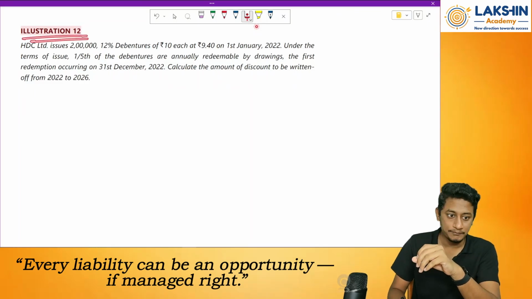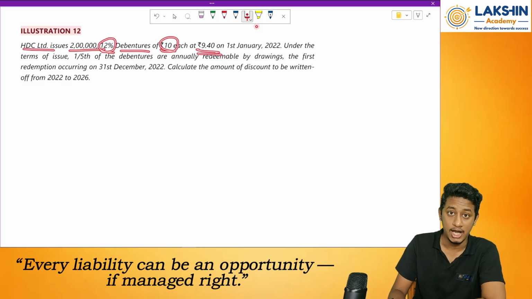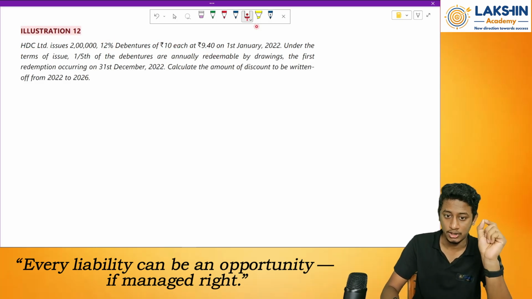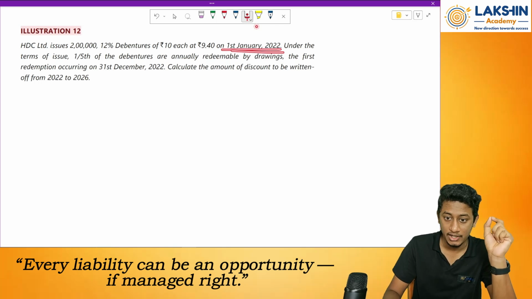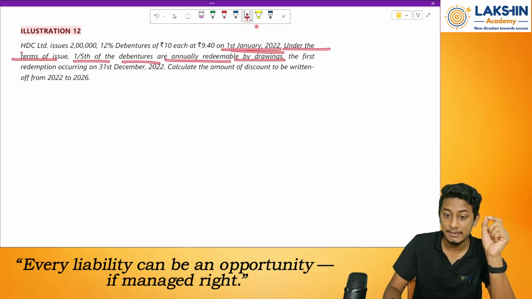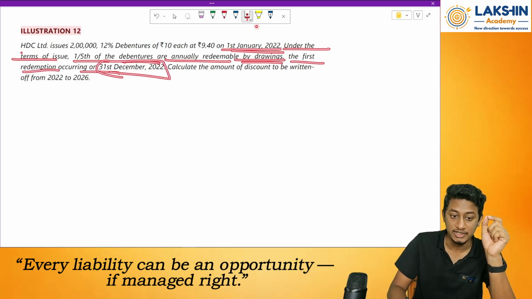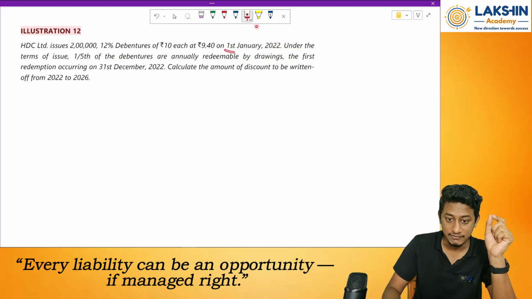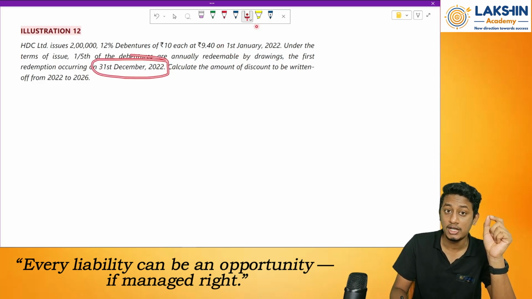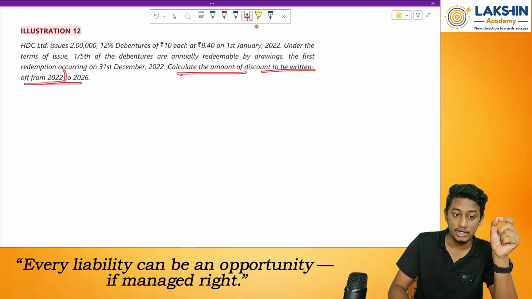So illustration number 12. HDC Limited issued 2 lakh debentures, 12% debentures of rupees 10 each at rupees 9.4. Again, the debentures are issued at what? Discount. On 1st of January 2022. Under the terms of issue, 1/5 of the debentures are annually redeemed by drawings. The first redemption is occurring on 31st of December 2022. See, the debentures were issued in January 2022. The first redemption is done on what? 31st of December 2022. Calculate the amount of discount to be written off from 2022 till 2026.